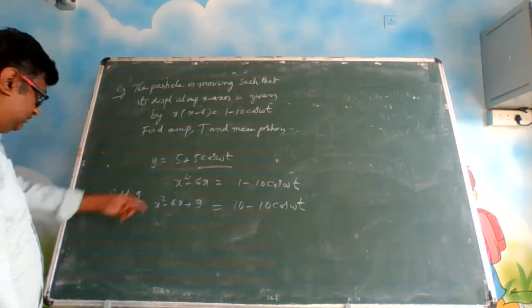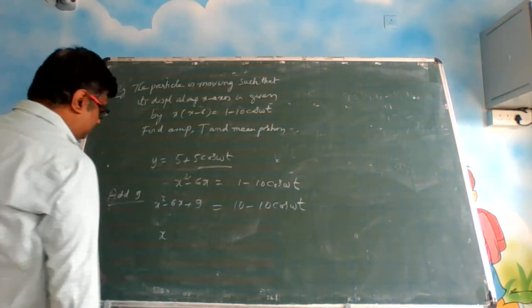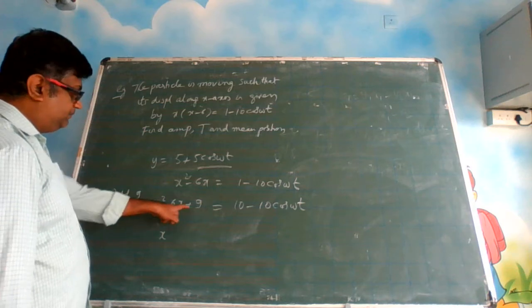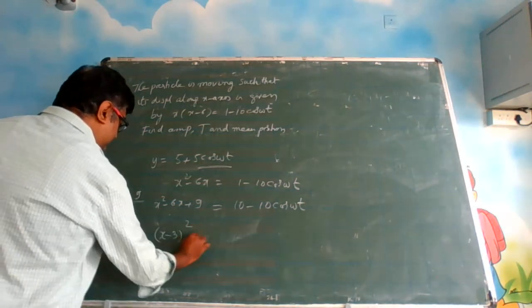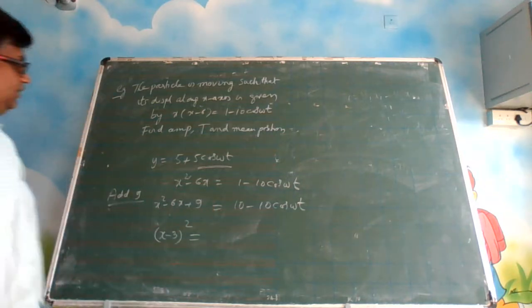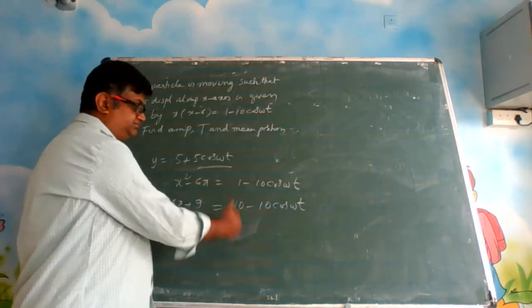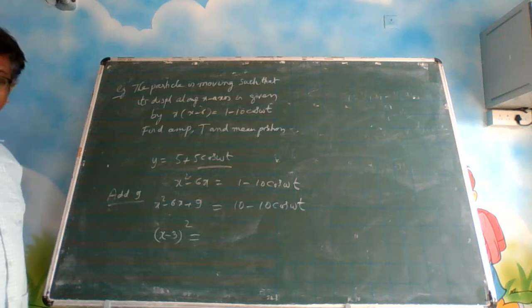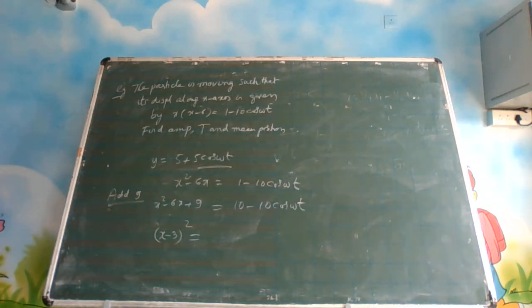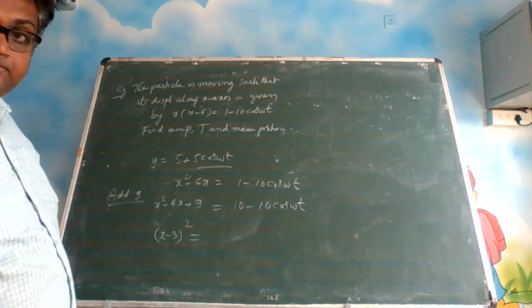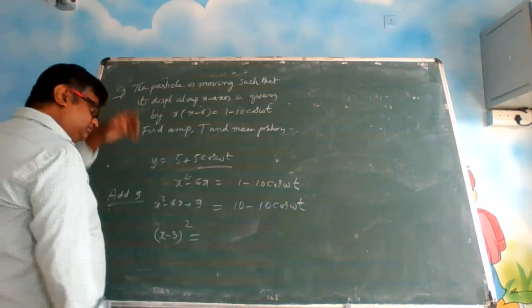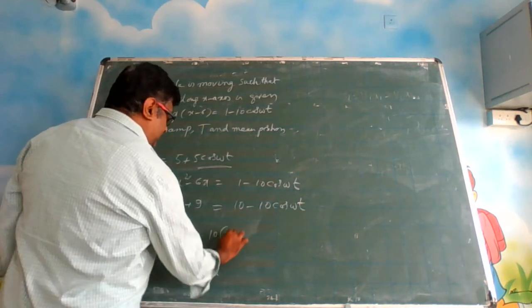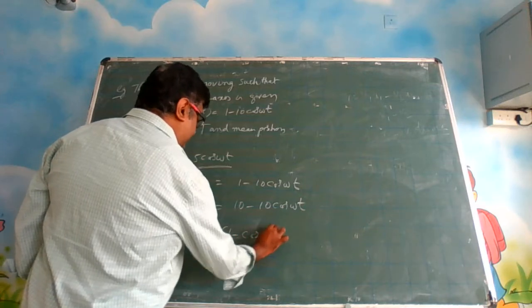Isn't it? So this is nothing but a square minus 2ab plus b square, x minus 3 whole square, is equal to, now how to convert this into our standard format? Just think. So this will be 10 into 1 minus cos omega t, can be written like that.